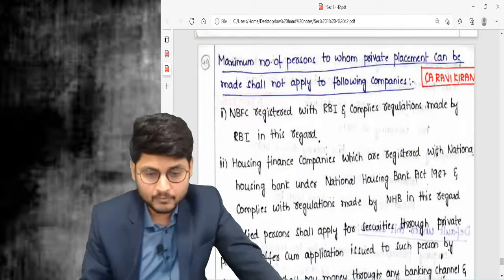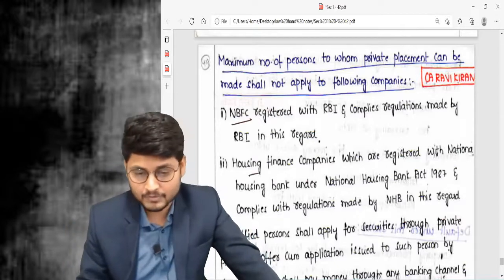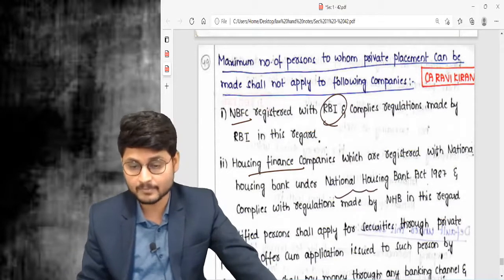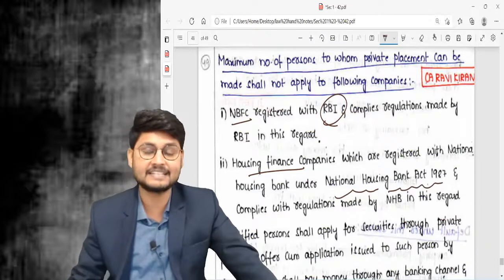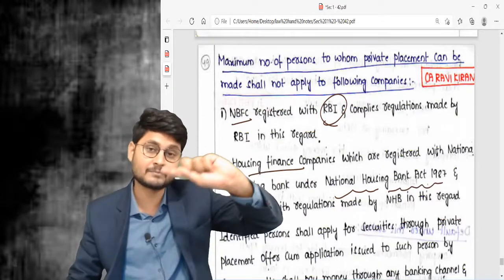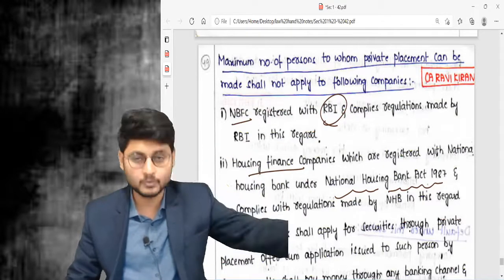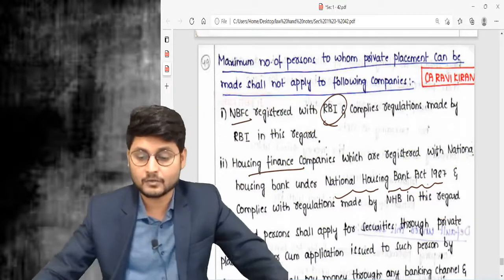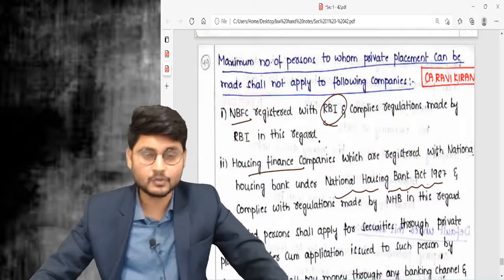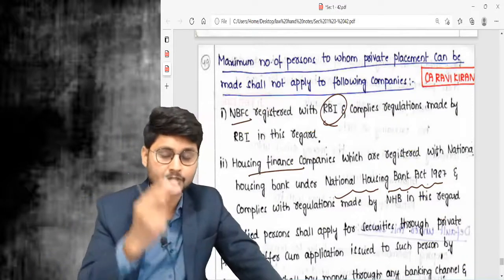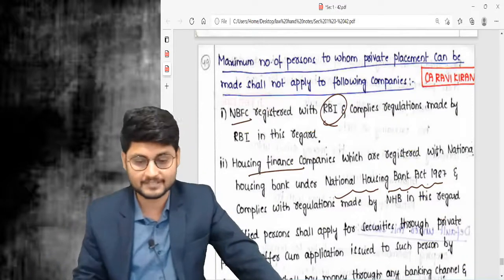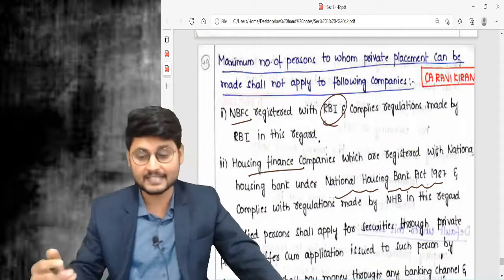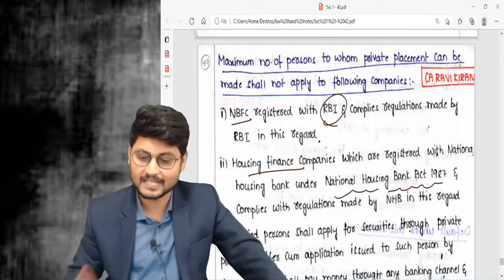This 200 limit, the maximum number of identified persons, is not applicable for two kinds of companies: NBFCs and housing finance companies, because they are regulated by RBI and by the National Housing Bank Act 1987. If those regulations prescribe a number more than 200, then they need to follow the number prescribed by RBI or the National Housing Bank Act 1987. I guess you are all getting the point clear.